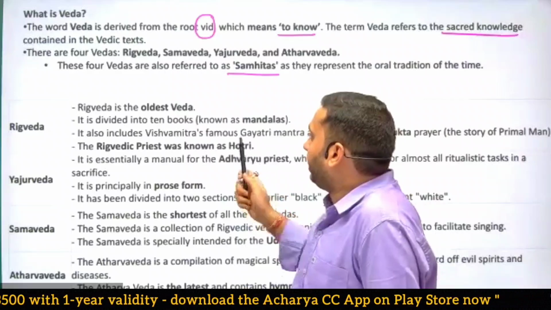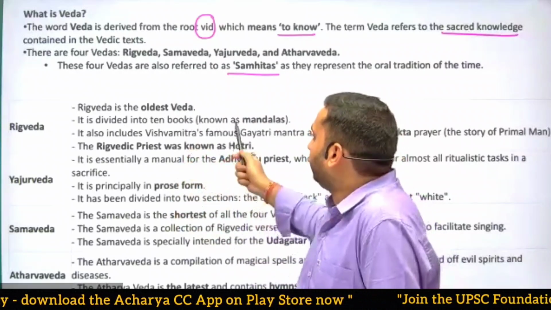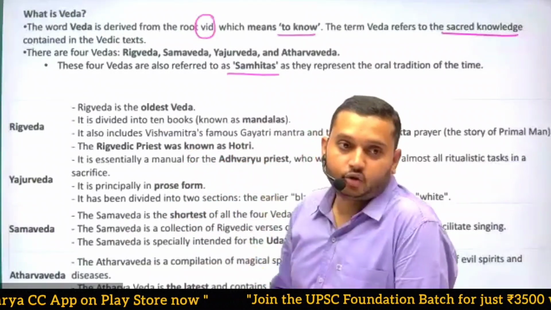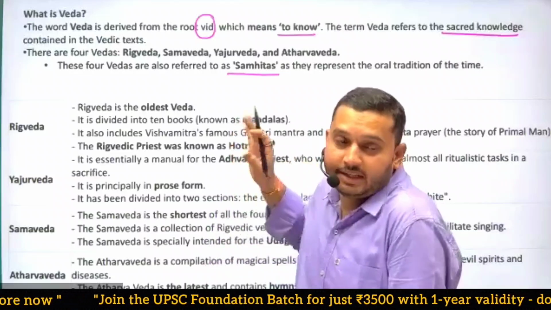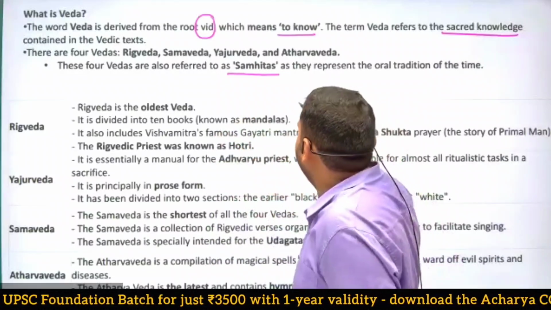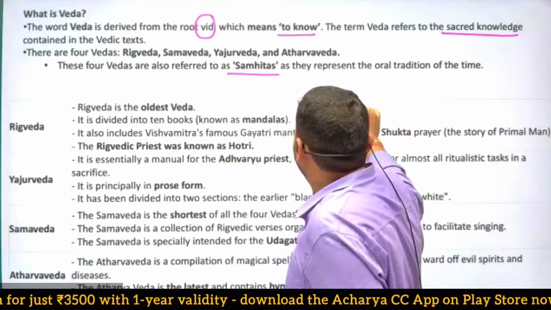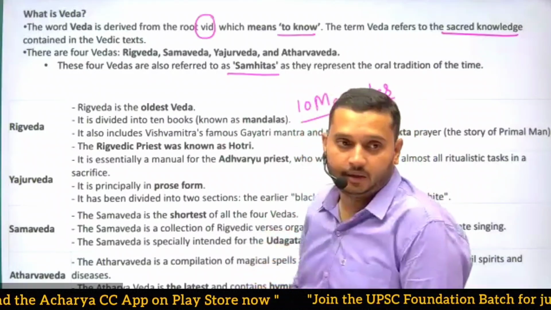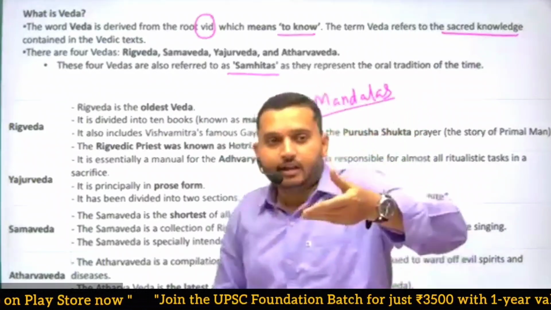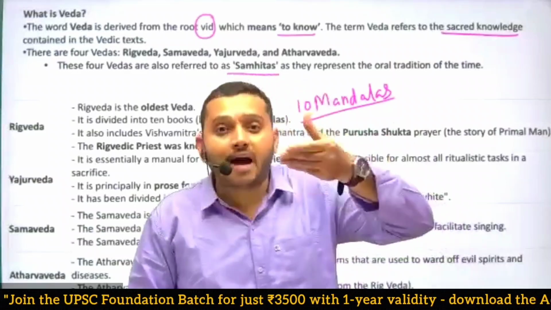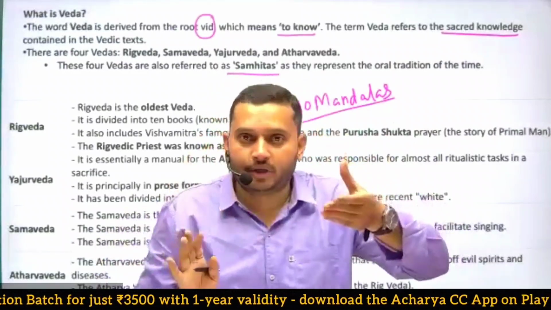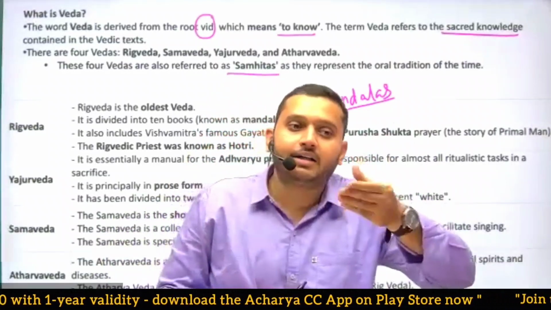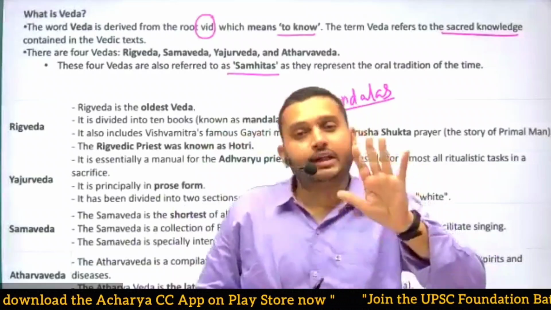It is divided into 10 units or 10 books that are known as mandalas. So you have to remember very carefully about these 10 mandalas. There are 10 books or 10 mandalas in Rig Veda. That means Rig Veda is a book that is divided into 10 parts, and each part is known as a mandala. So there are 10 mandalas.